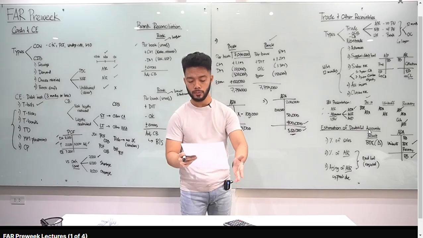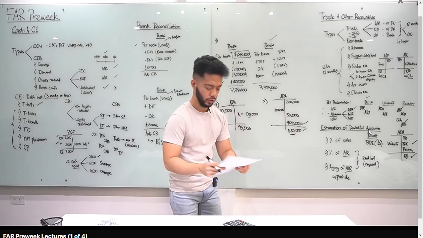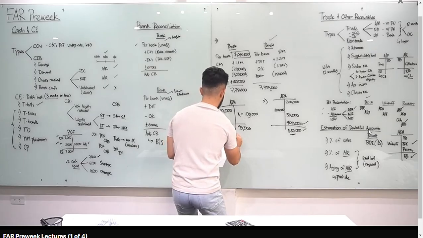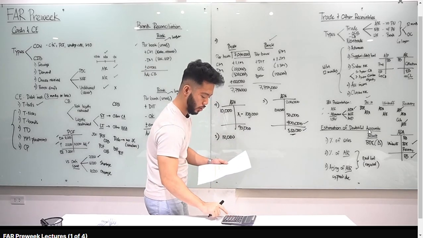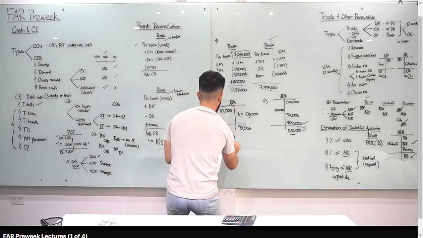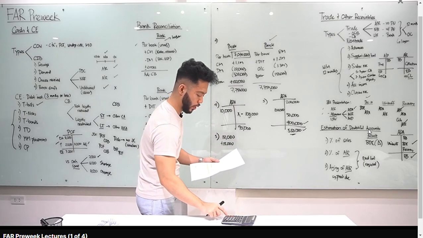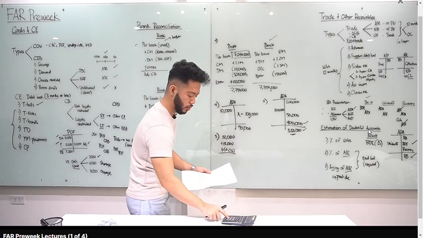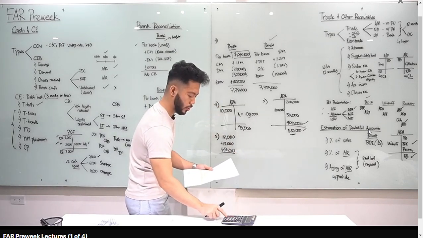Basically, we just multiply these to get the ADA. Alright? So, 1.2 million times 1%, you have 12,000. Next, 900,000 times 2%, you have 18,000. And the last one, 1 million times 6%, you have 60,000. Okay? So, let's add that: 12 plus 18 plus 60,000. I got here, class, 90,000.